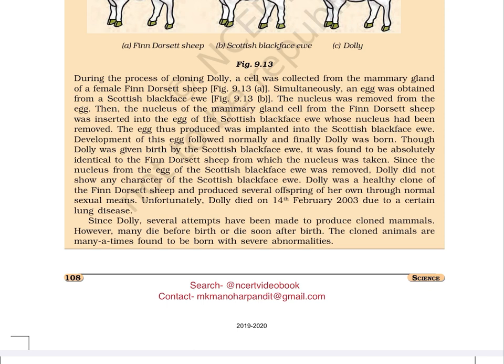Though Dolly was given birth by the Scottish blackface ewe, it was found to be absolutely identical to the Finn Dorset sheep from which the nucleus was taken. Since the nucleus from the egg of the Scottish blackface ewe was removed, Dolly did not show any character of the Scottish blackface ewe. Dolly was a healthy clone of the Finn Dorset sheep and produced several offspring of her own through normal sexual means. Unfortunately, Dolly died on 14th February 2003 due to a certain lung disease.